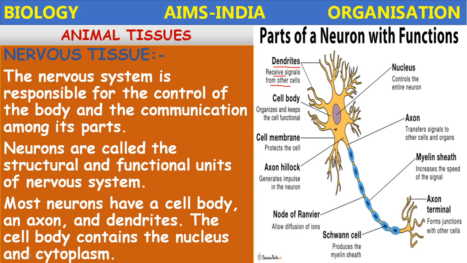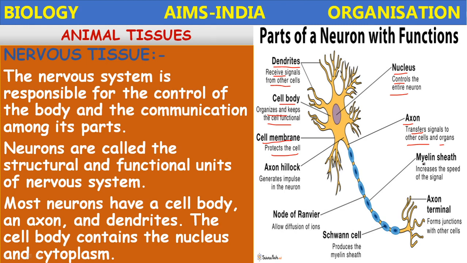The cell body, the cyton, is one of the two main parts of the neuron. The cell body organizes and keeps the cell functional, and it also contains a nucleus which controls the entire neuron. The cell body is externally covered by a cell membrane which protects the cell, and the axon transfers the signals to other cells and organs.